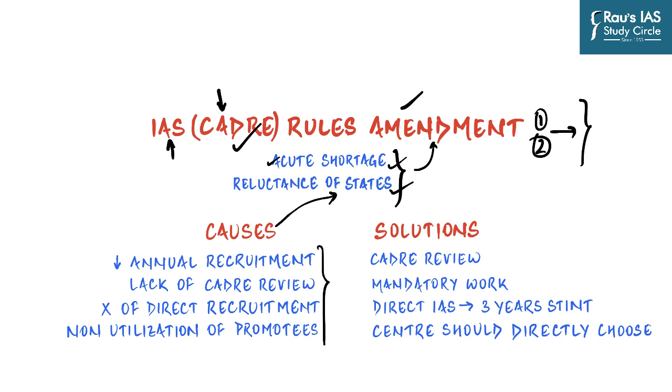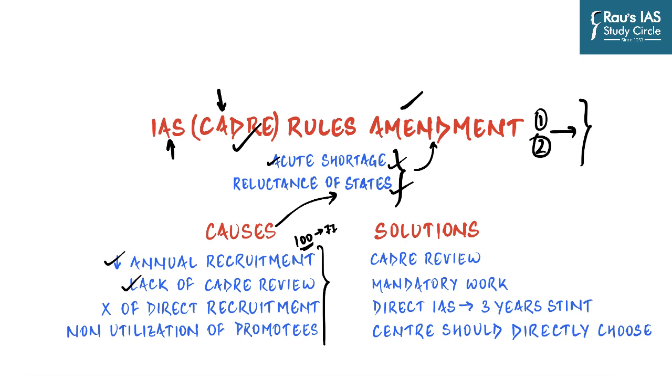Because first and foremost, if you look at the annual recruitment by UPSC, or basically the final result, you will see that there is a drastic reduction in the annual recruitment of IAS officers after 1991 on the pretext of liberalization. And so, in 2019, there was a shortage of 23% IAS officers at the all India level. So, if there are 100 seats allocated to IAS officers, there were only 77 IAS officers.